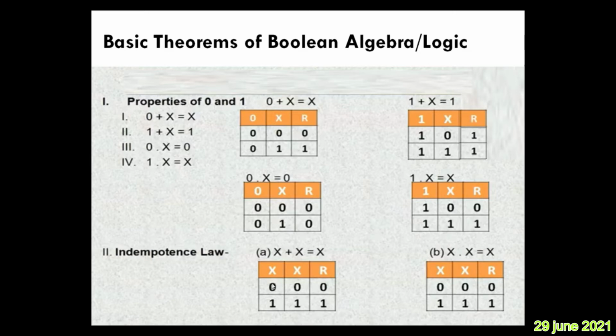This is irrespective of the value of 0 and 1. If it is 0, add 0 any number of times, it is 0 only. If it is 1, add 1 any number of times, it will be 1 only. Similarly, if it is 0, multiply 0 any number of times, it is 0 only. And if it is 1, multiply 1 any number of times, it will be 1 only.